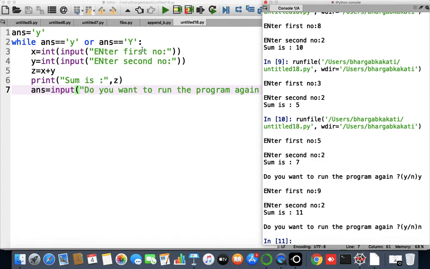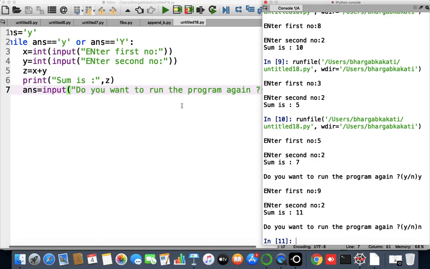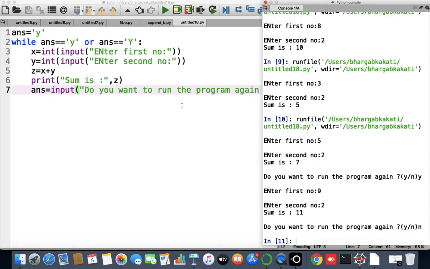If the user presses Y, the condition will become true again and this set of statements will be executed. But if the user presses N, then this condition will become false, because ans, if I press N, is not equal to small y or capital Y, therefore the loop will be terminated. So for running a program multiple times, you can use this particular technique.